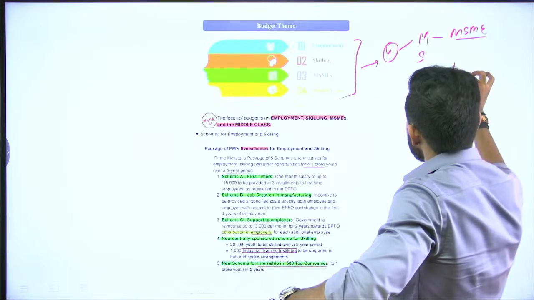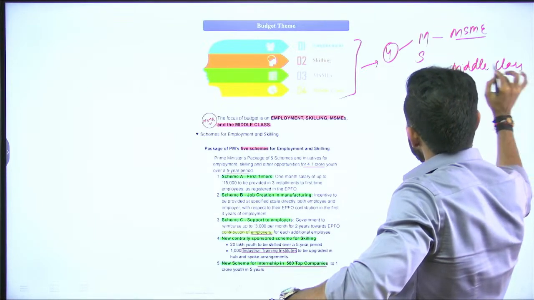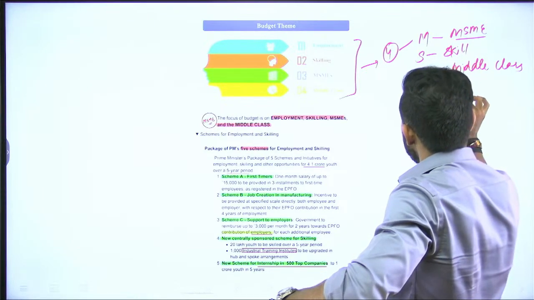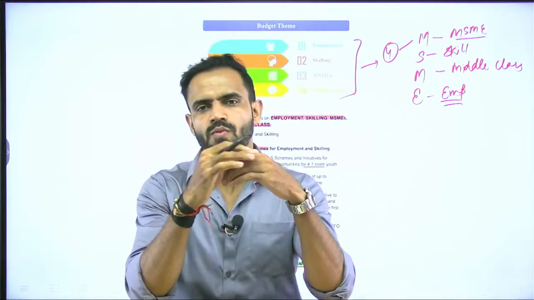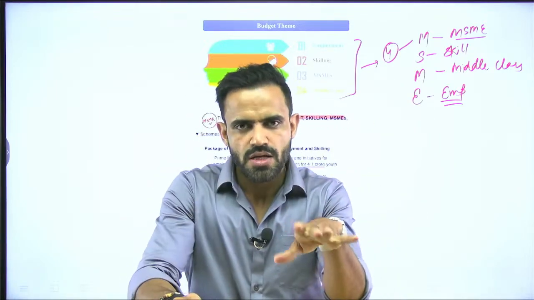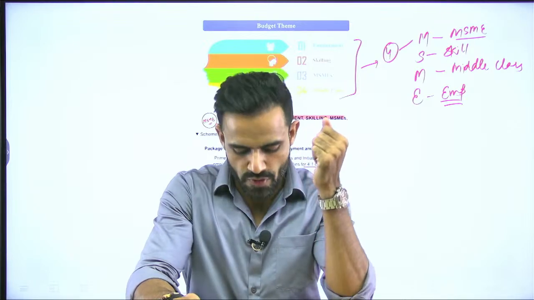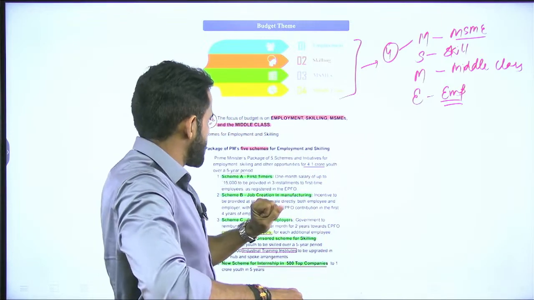This M stands for middle class. This S stands for skill, and this E stands for employment. So a very basic question can be asked, what are the major themes of the budget? So these are four themes: MSME, middle class, skill and employment. Okay. These are four major themes.